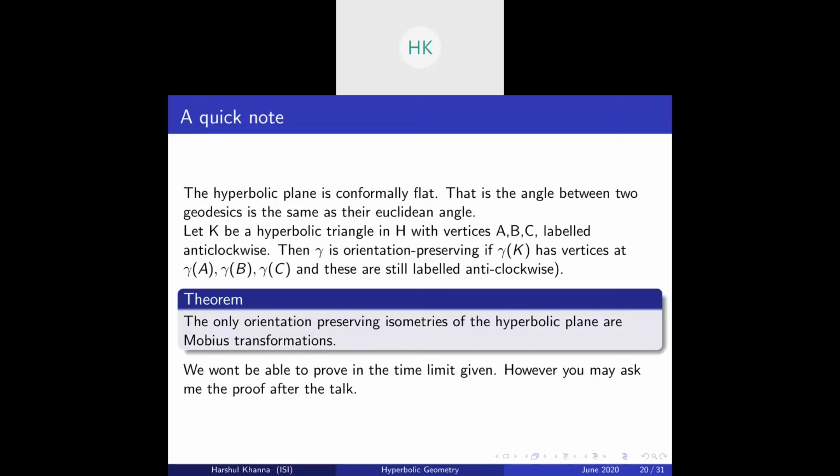Basically, what the theorem says is that the hyperbolic plane is conformally flat. What this term means is that the angle between any two geodesics is the same as the Euclidean angle. Suppose you have a straight line and a geodesic. Then the angle between them, theta, is the same as it would have been in Euclidean space. You can prove this; there is a very subtle reason behind it. I will not prove it right now.